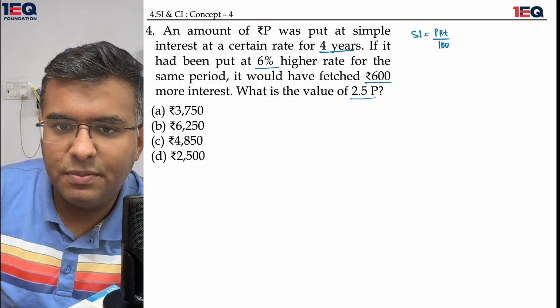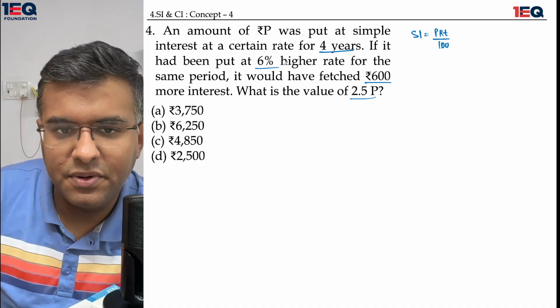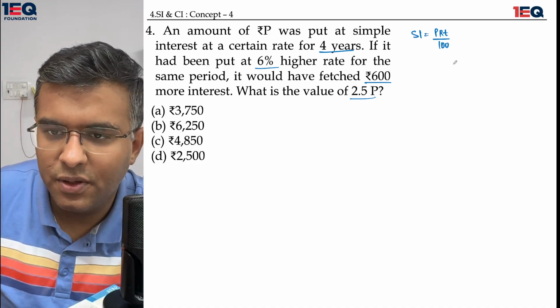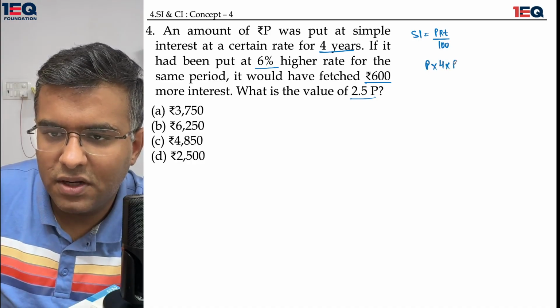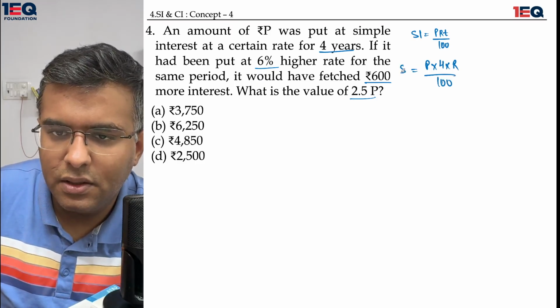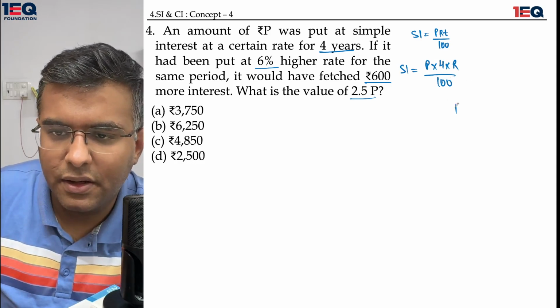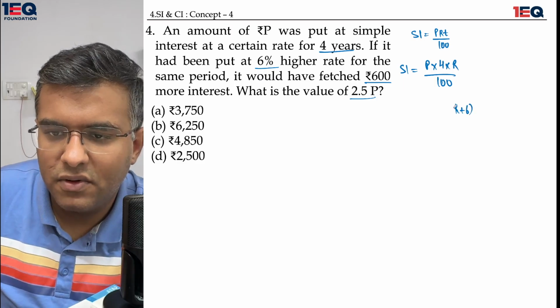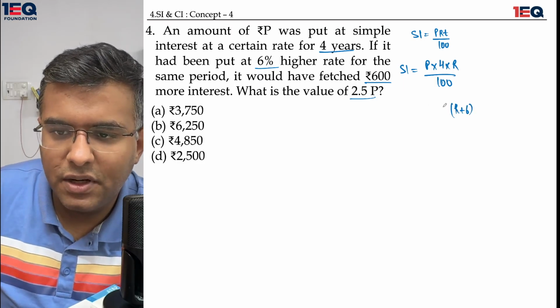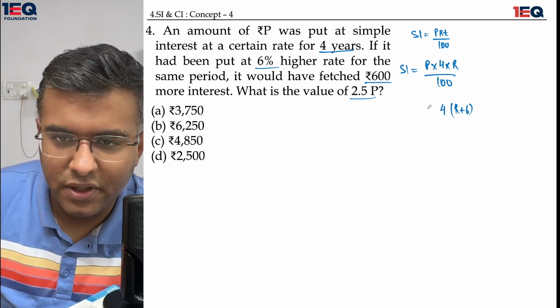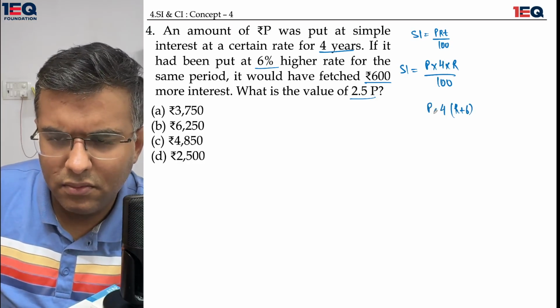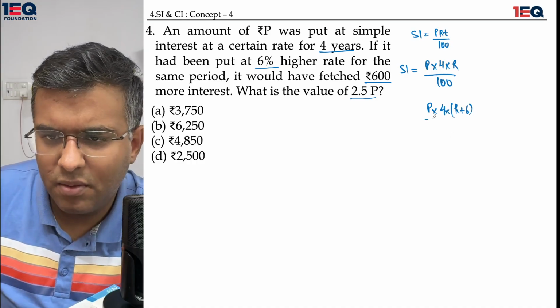An amount of P rupees was put at simple interest at a certain rate for 4 years. This is P multiplied by 4 years multiplied by rate upon 100. This is equal to my simple interest. Had it been put at 6% higher rate, it means the rate would have gone higher for the same period. It means it is multiplied by 4 again. The principal also would have been the same, upon 100.